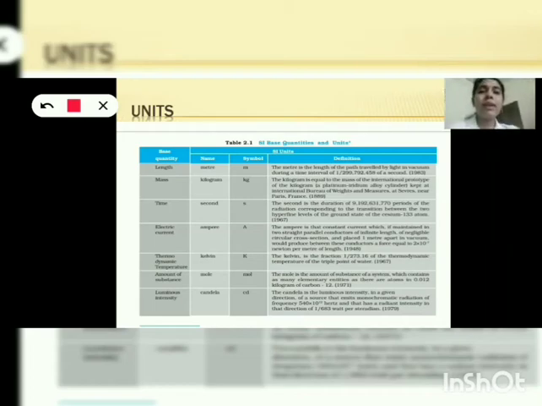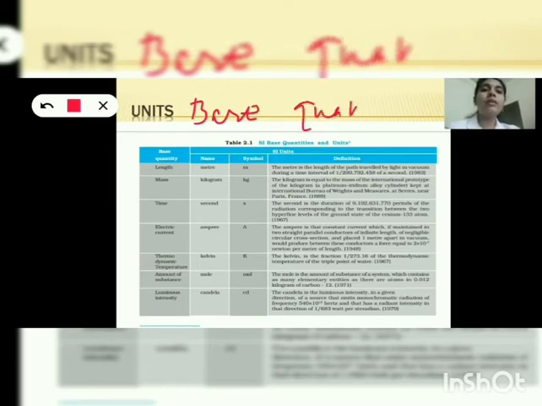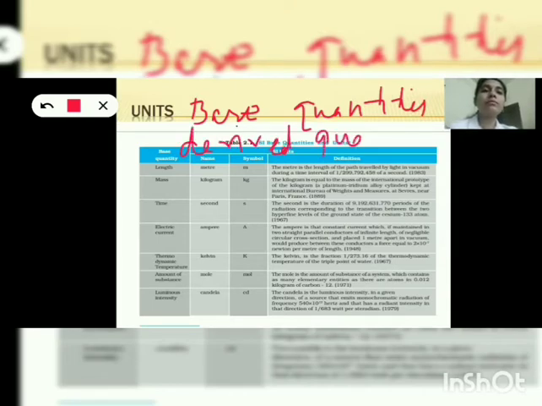So in physics we have base quantities and we have derived quantities. Okay. So base quantities are this set of 7 physical quantities, and derived quantities are those quantities that can be derived from these 7 quantities. Okay.